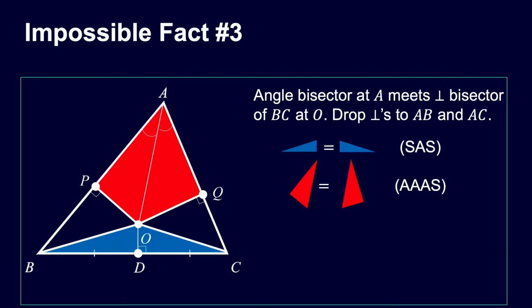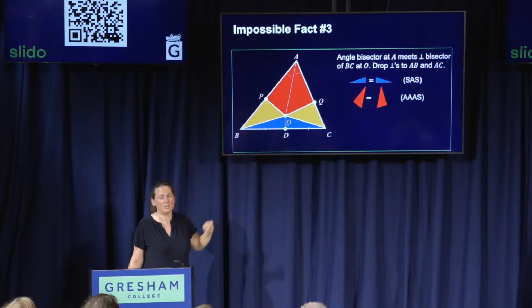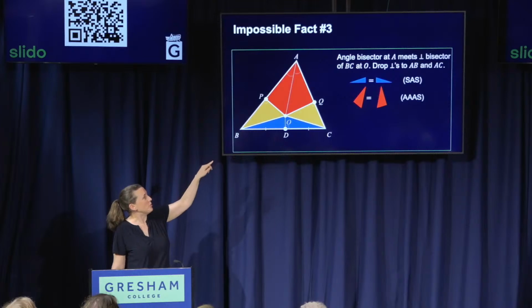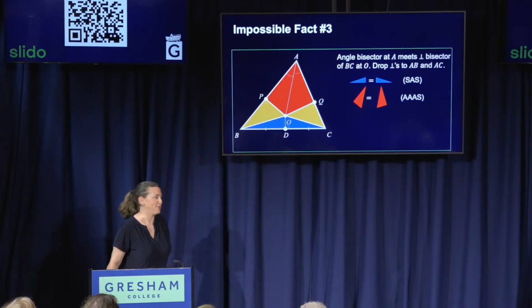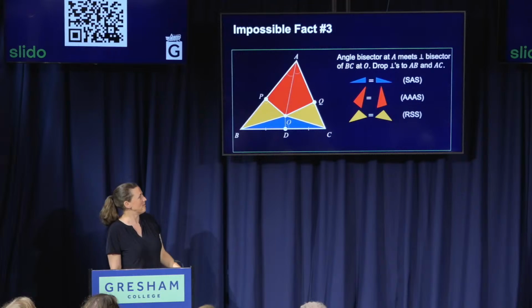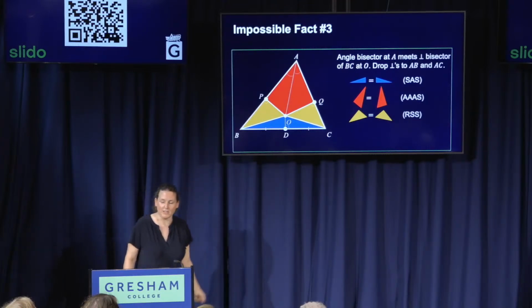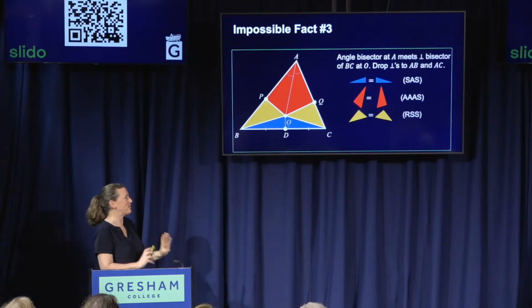And now finally think about the 2 yellow triangles there, the ones that are left. What can we say about them? They're right-angled triangles. At P and at Q we've got a right angle. The hypotenuses of those are the same, OB equals OC, because the blue triangles are congruent. And we've got another pair of matching sides, PO and QO are equal because the red triangles are congruent. So right angle side side, another of the criteria for being congruent, the yellow triangles are congruent. So we've now got these 3 pairs of congruent triangles.